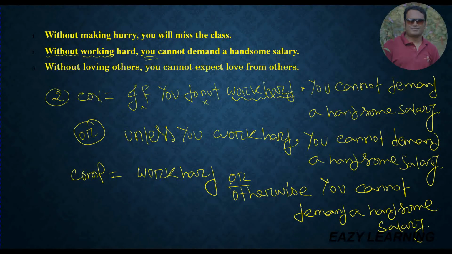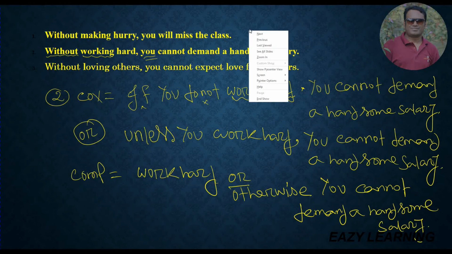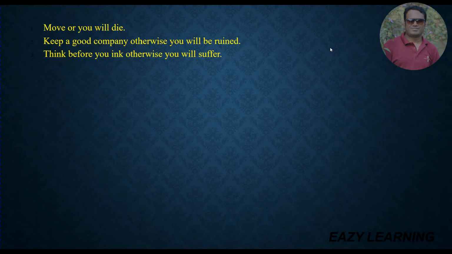Now I am discussing the next part. Dear students, I have already given you 3 examples, number 1, number 2 and number 3. All of them are compound sentences because they start with a verb. If you find a verb at first and "or otherwise" in the middle part, this is a compound sentence. So how will you change it to simple? You have to follow this table. Already I have provided you a table. You have to follow this structure.